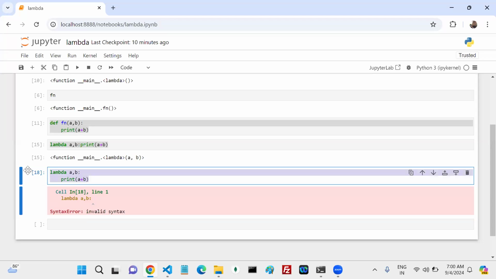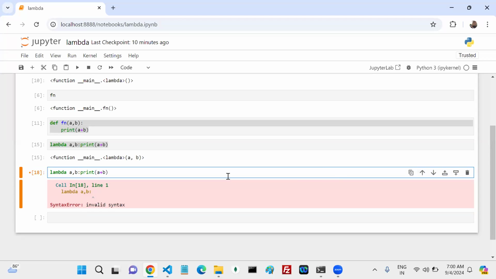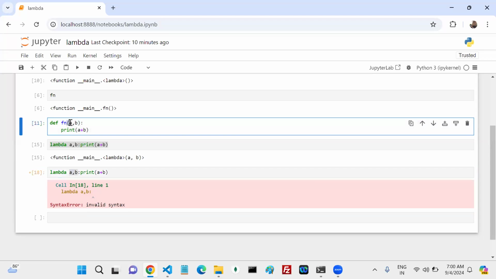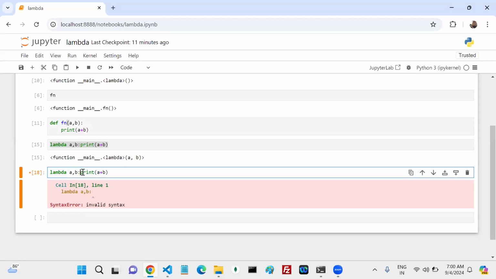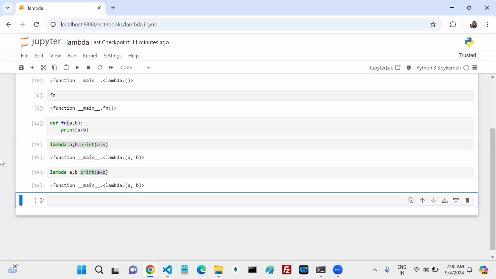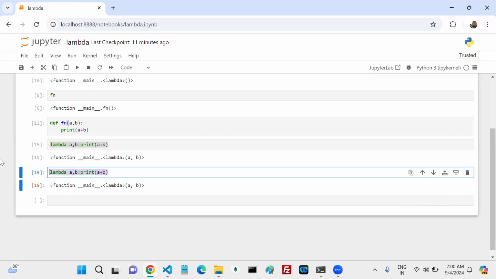Of your lambda functions. What is my guideline for the lambda function? Whenever you create a lambda function, you write lambda and the parameters, if you have any, without the braces, and then a colon, and then there is no need to follow indentation. You can write print A plus B or whatever statement you want. Now it is 100% syntactically valid. Agreed? Syntactically valid or not?